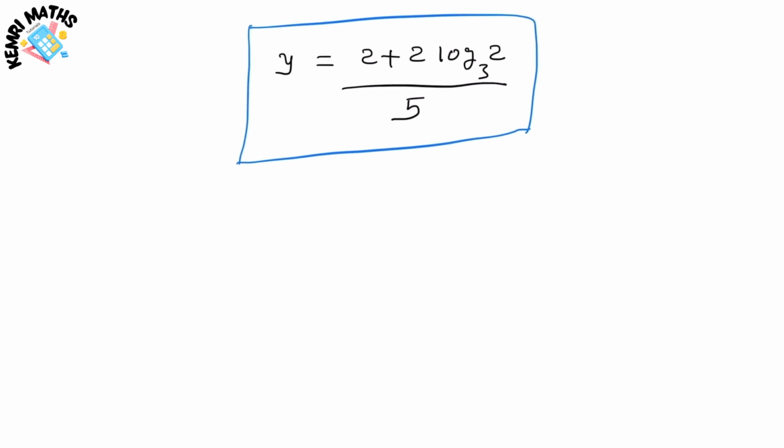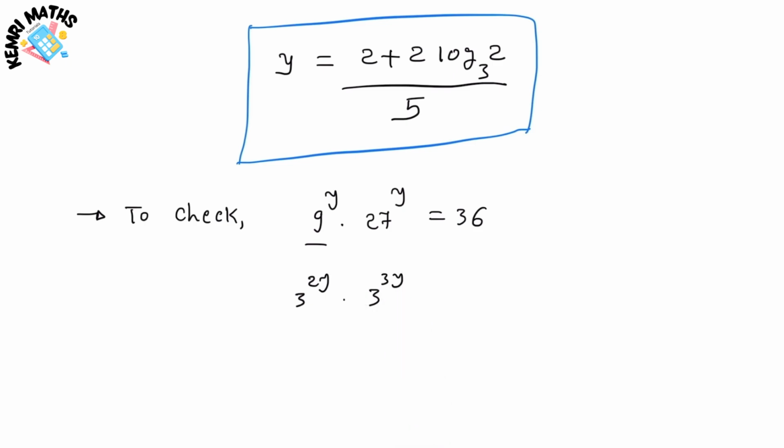Now let's check this value of y for our equation, which was 9 to the power y times 27 to the power y is equal to 36. Before we put the value of y, let's rewrite this as 3 to the power 2y times 3 to the power 3y is equal to 36.